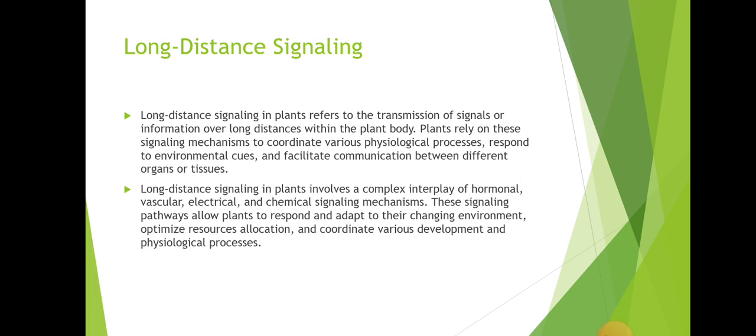Long distance signaling in plants involves a complex interplay of hormonal, vascular, electrical, and chemical signaling mechanisms. These signaling pathways allow plants to respond and adapt to their changing environment, optimize resource allocation, and coordinate various developmental and physiological processes.